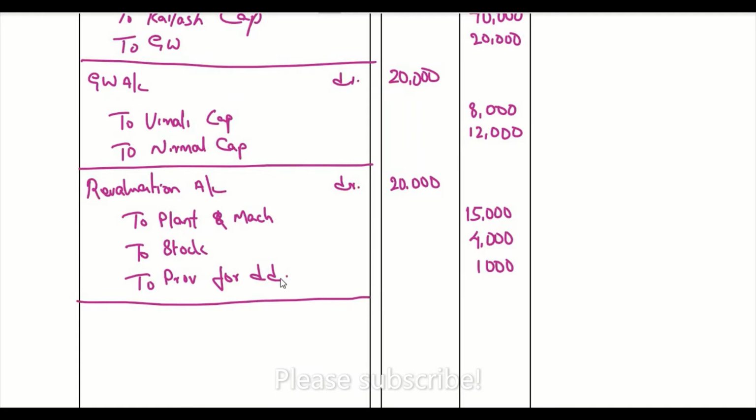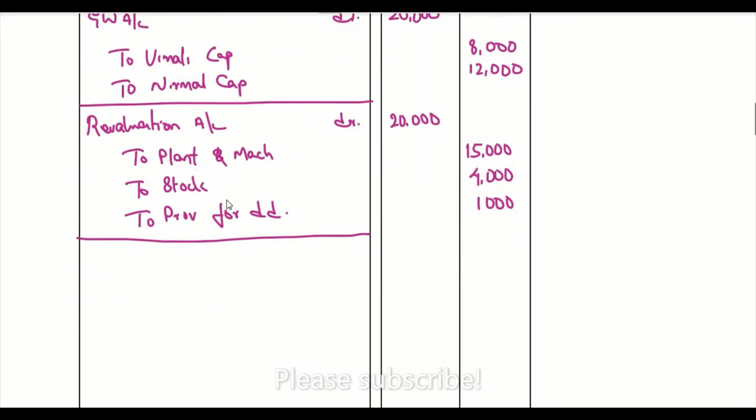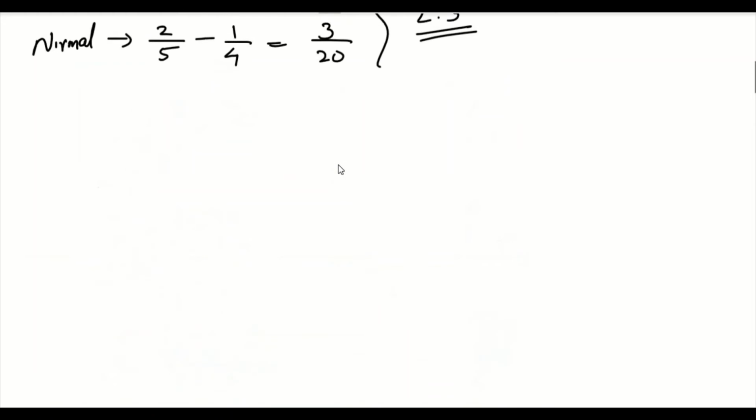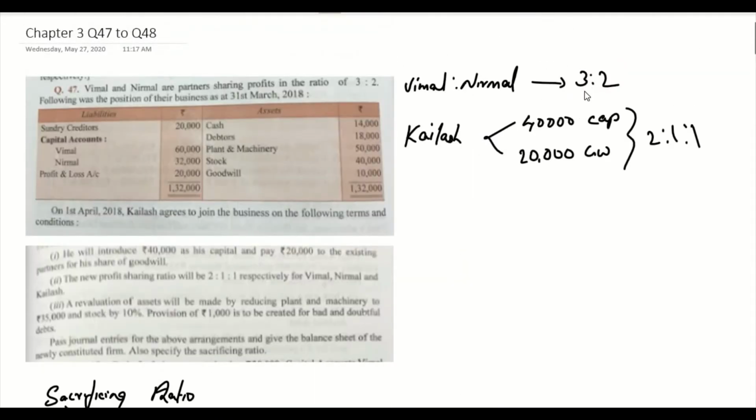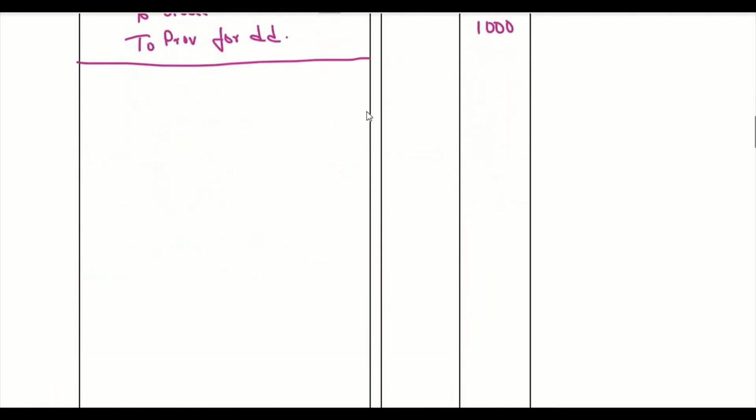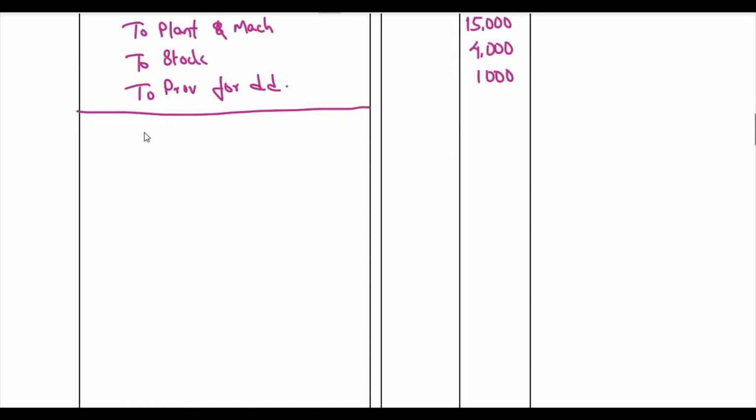Okay, whenever there is a revaluation account, we have to move the revaluation balance to partners' capital in their original profit sharing ratio. The original profit sharing ratio is 3:2. So here it is a revaluation debit balance, so we have to debit the partners' capital account. So Vimal capital account debit,